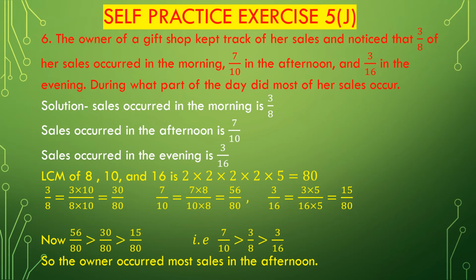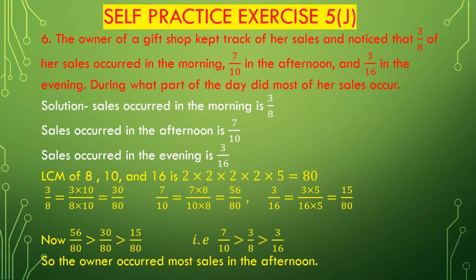We have to find out at which time she makes most of her sales.